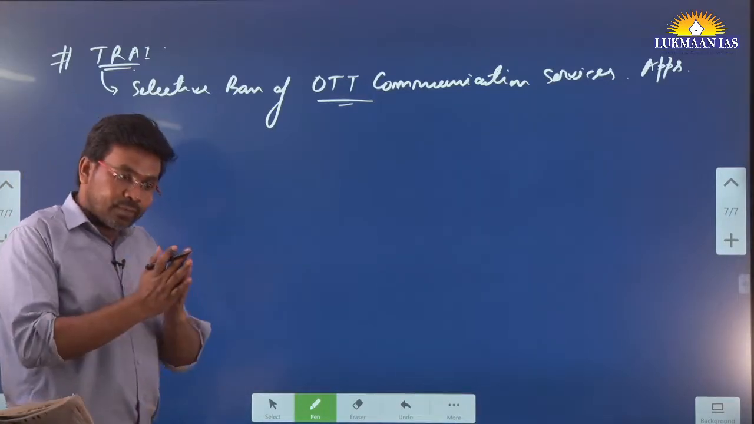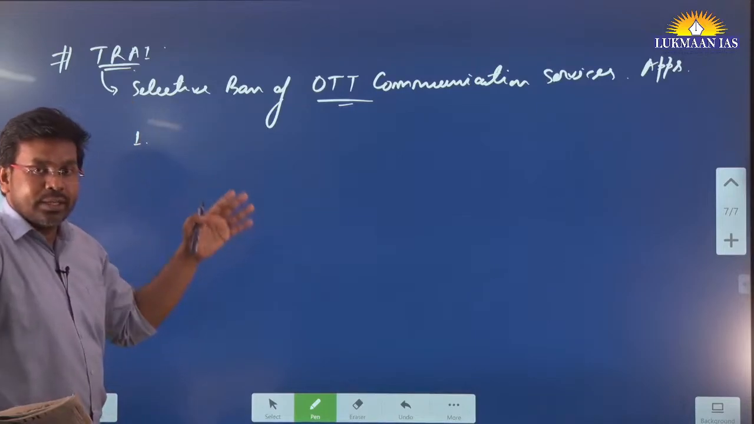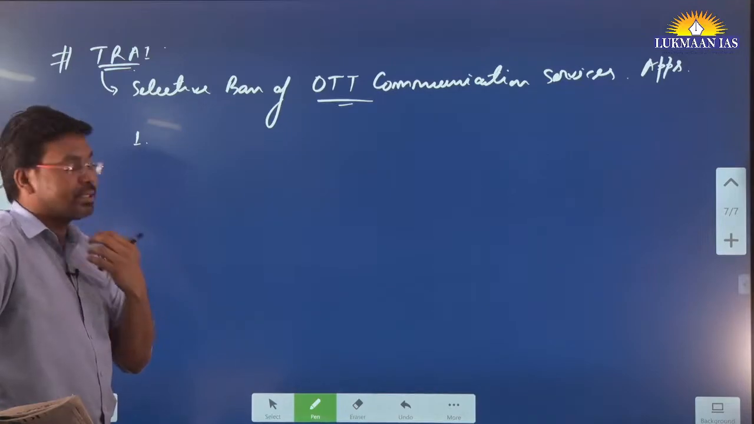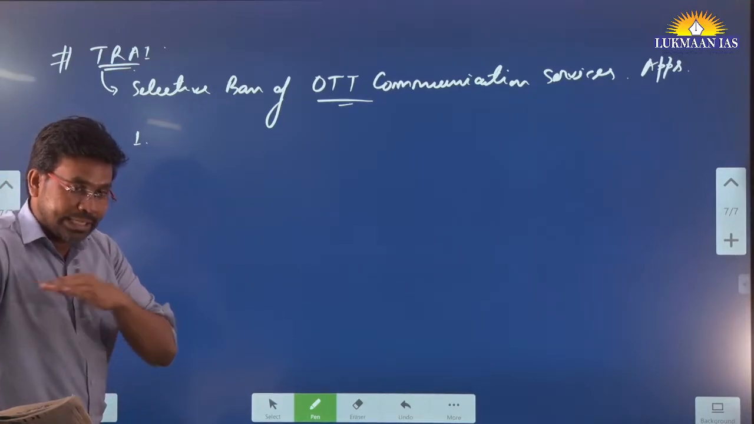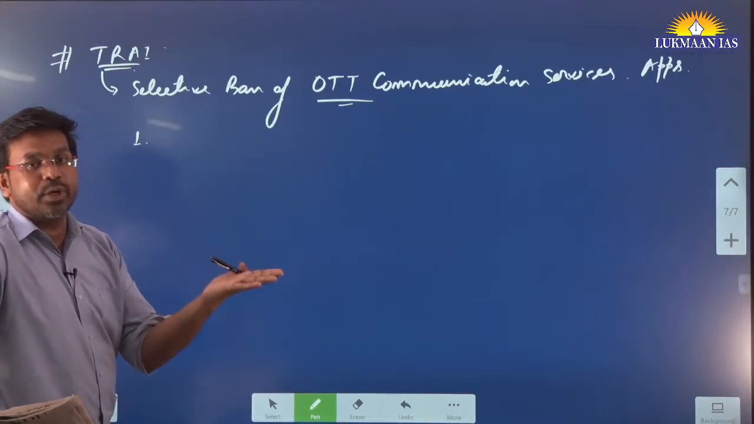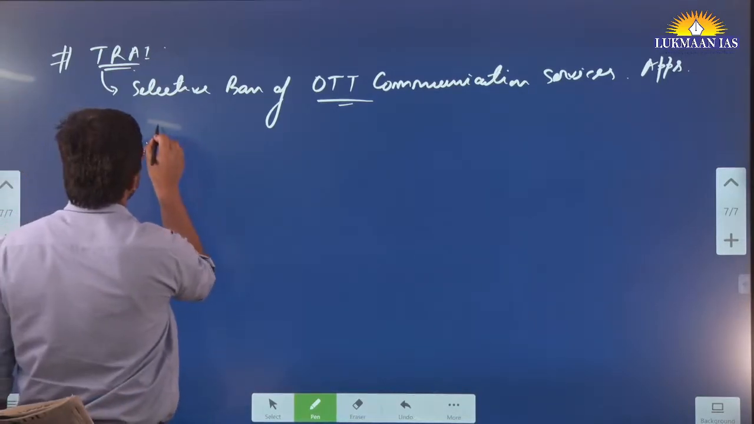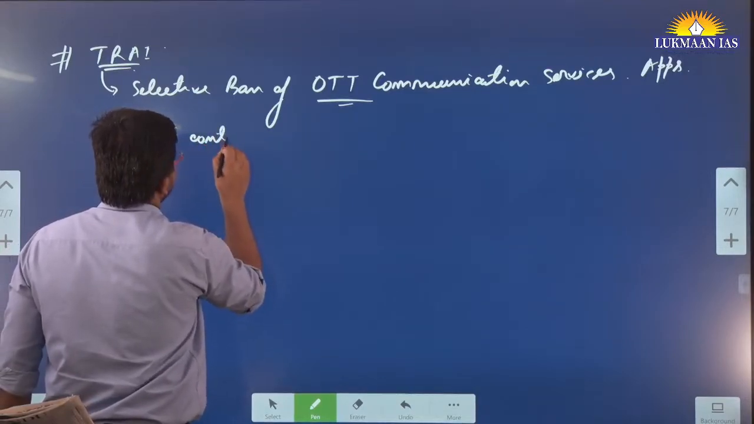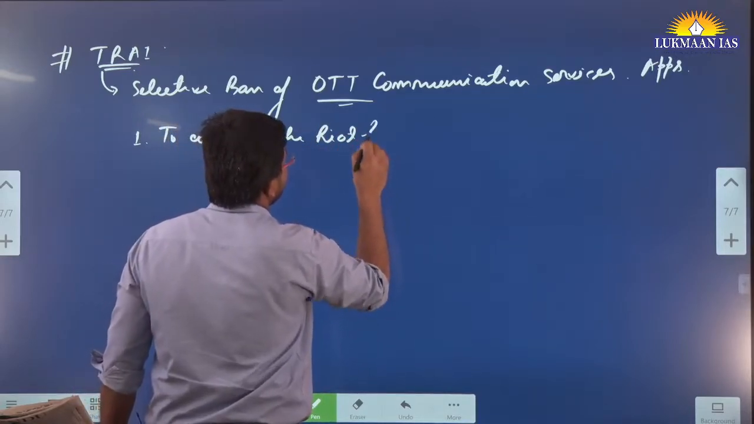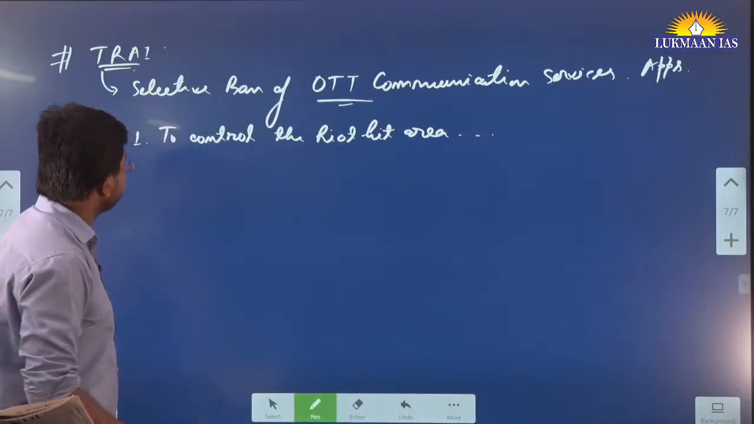So instead of going for a blanket ban of the internet, TRAI has thought that we can go for a selective ban of these applications. If we selectively ban these applications, there will not be an internet ban, and the government will be able to have some control over the riot-affected area. That was one of the ideas, to control the riot-hit area. Control in the sense I have discussed in detail about it.